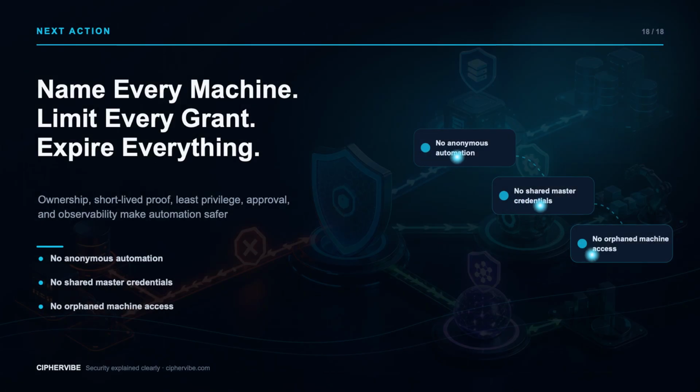Your fastest-growing user population may never log in like a person. Give every service account, bot, workload, and AI agent a unique identity, accountable owner, narrow purpose, short-lived proof, and observable behavior. Put deterministic authorization and approval in front of high-impact agent tools.